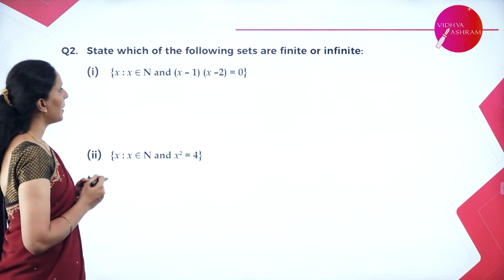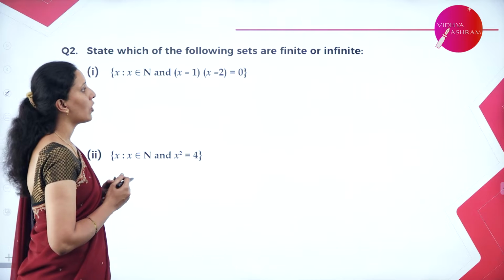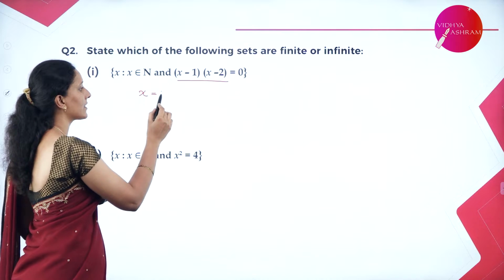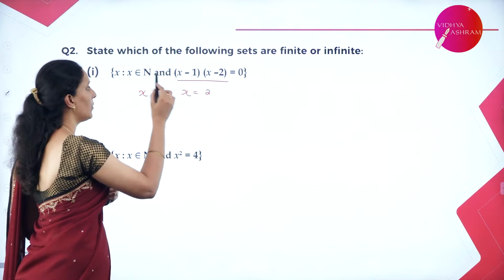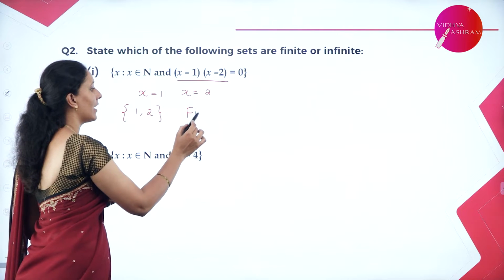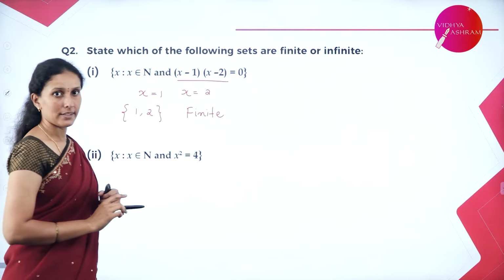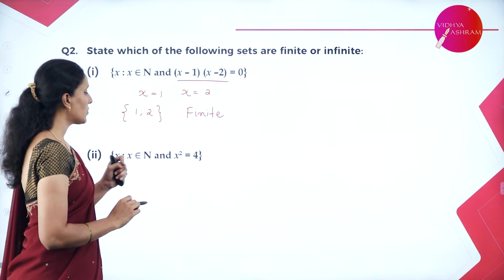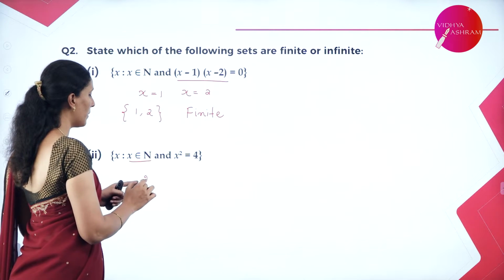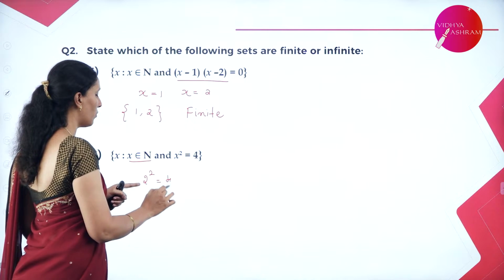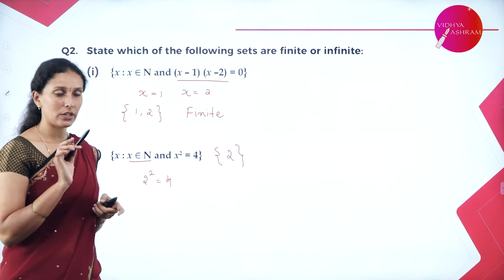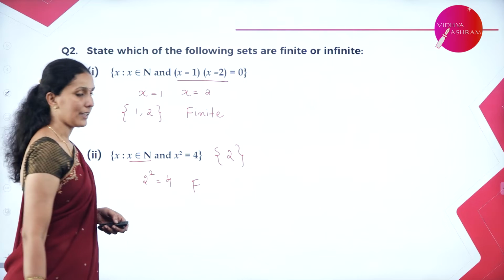First one, x belongs to 1 and (x minus 1)(x minus 2) is equal to 0. We have an equation which clearly says x can take the value 1, x can take the value 2. So therefore, the only elements of this set are 1 and 2. So clearly we can say it is an example for finite set. Next we have x belongs to natural number whose square is equal to 4. So we have only one number 2 whose square can be equal to 4. So therefore, the element of this set is 2. We have one element inside the set. So therefore, this is an example for finite set.